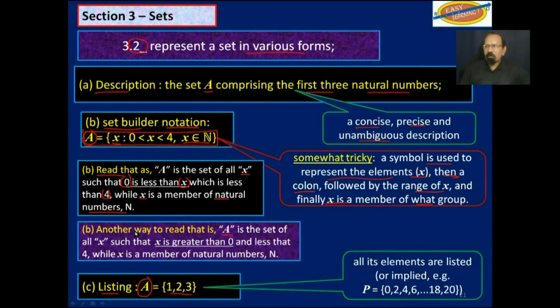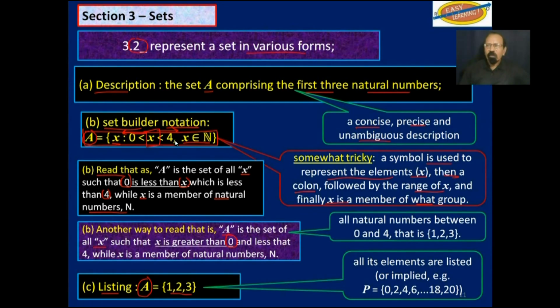A is the set of all X such that X is greater than 0, which means we are beginning to read from the X point. And we go to the left, X is greater than 0, and then we come back to X is less than 4. In other words, A has members that are natural numbers between 0 and 4, which would work out to be 1, 2, and 3. So those are 3 ways of saying the same thing. But as I said, this B here is a little more complicated.